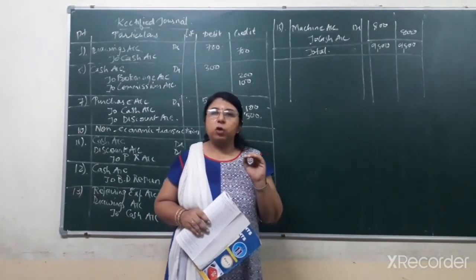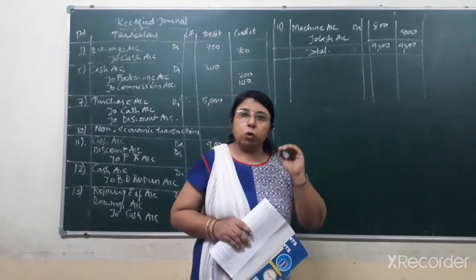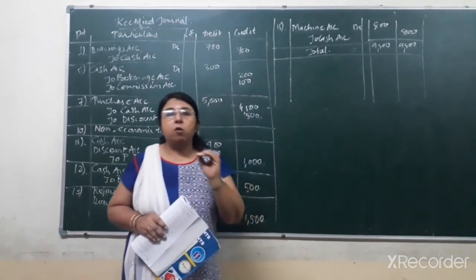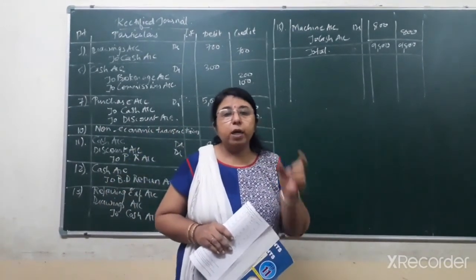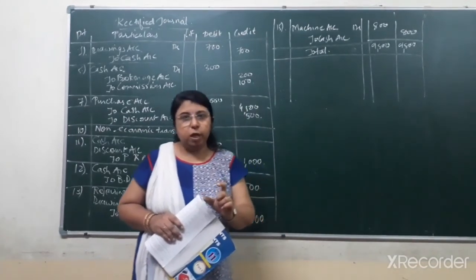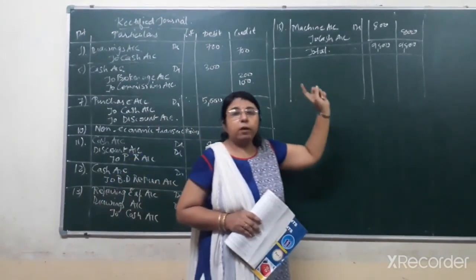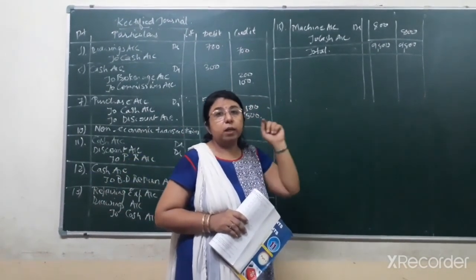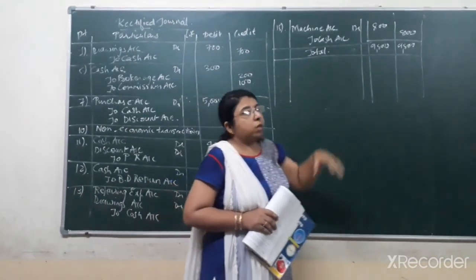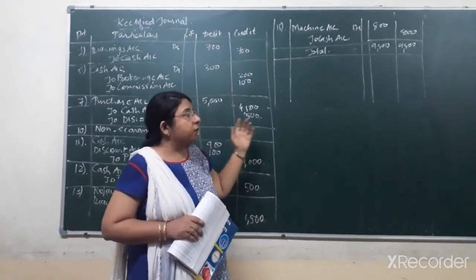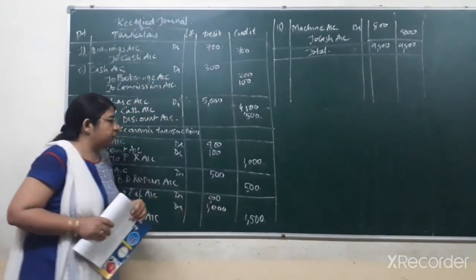Suppose we had purchased the machinery worth rupees 50,000, and on 50,000 the installation cost is rupees 800. So the total cost of machinery would be 50,800. We do not have to show it under different headings. It will already be included in the total cost of machinery. So here the rectified entry would be machine account debit. Instead of wages, we have to write machine account debit, because it will be included in the cost of machinery only. So machine account debit, that is 800, to cash account credit, that is rupees 800. So these are the rectified entries, and the total that would come is 9,800 and 9,800.